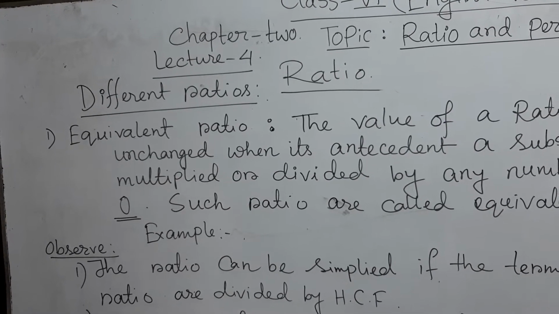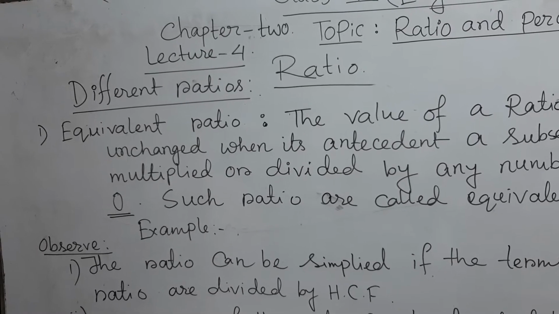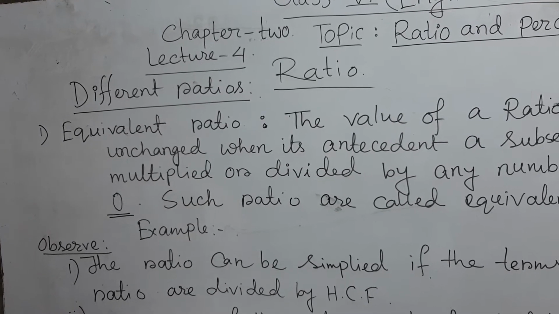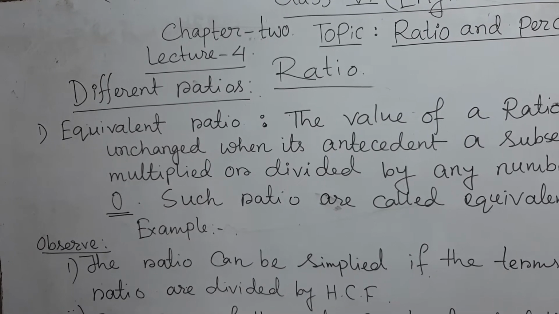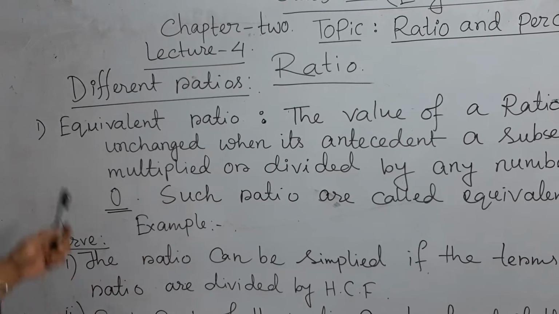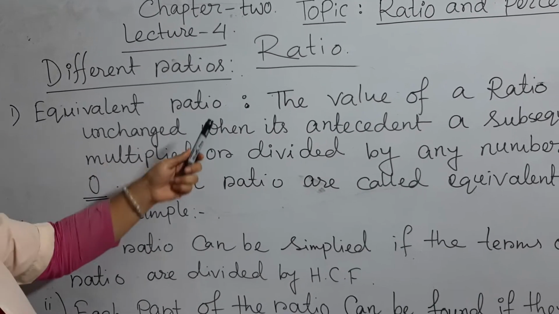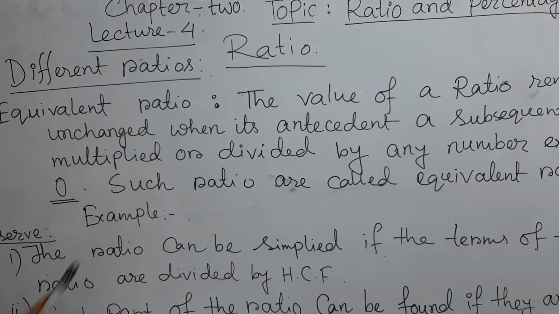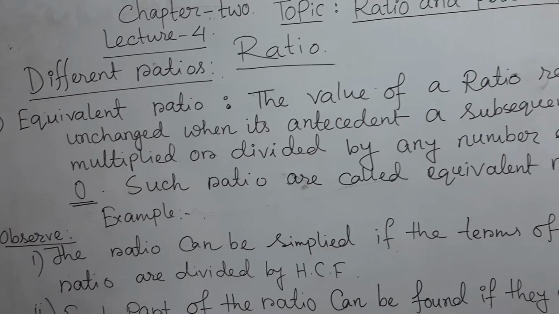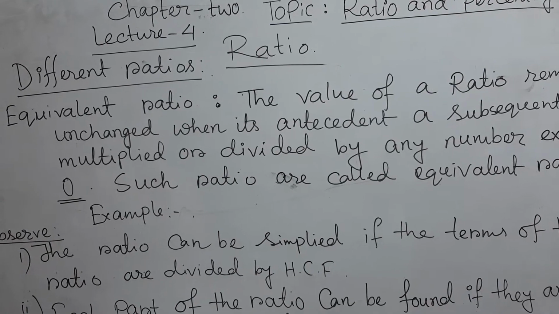Okay, dear students, now we will discuss the different ratios. My first ratio is the equivalent ratio. You are seeing on the board, what is equivalent? I will discuss the definition with you, then I will make an example for you.